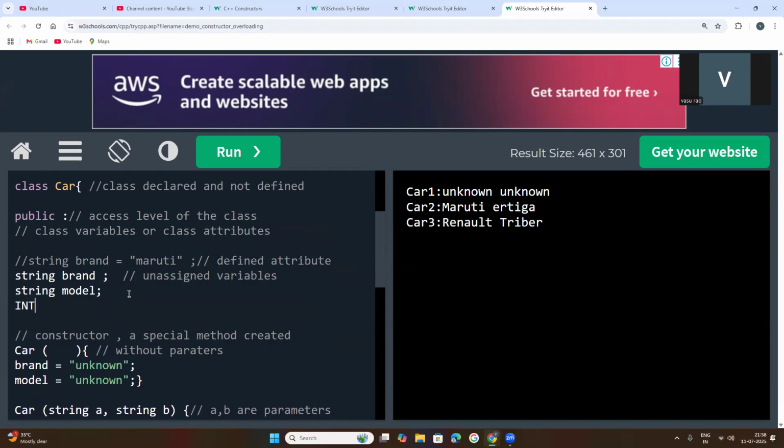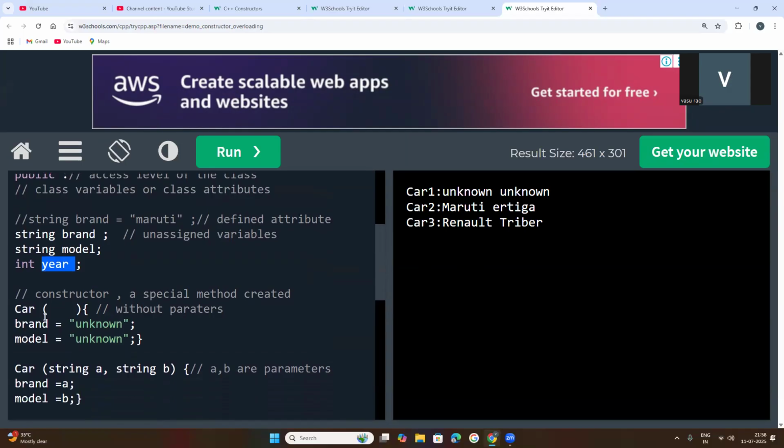That is an integer attribute. We need to declare that as integer, int year. Now one more attribute you have declared inside of the class, one variable of integer data type.